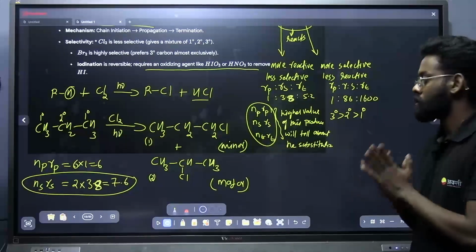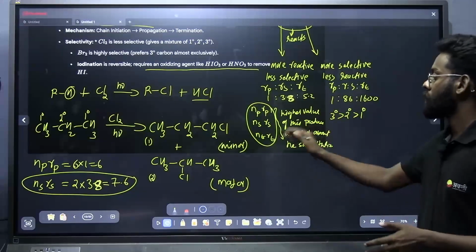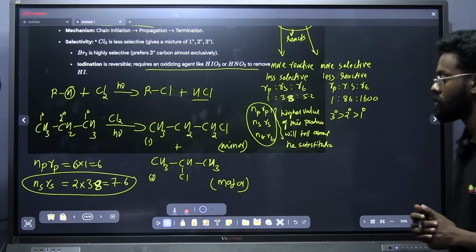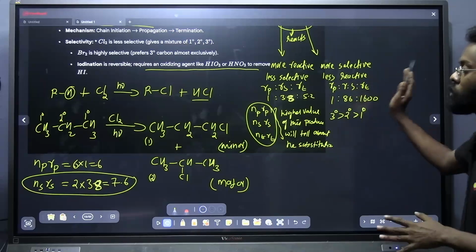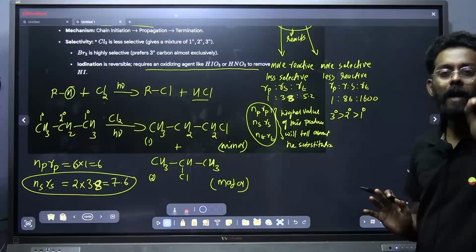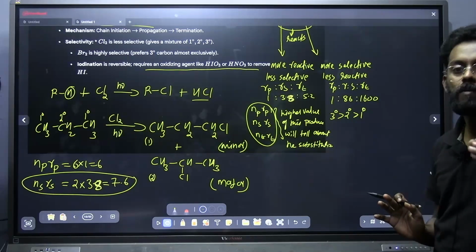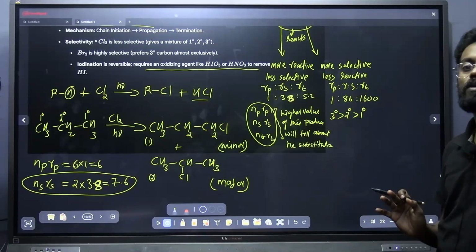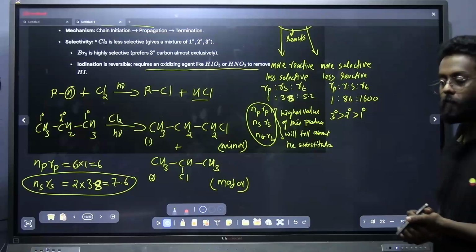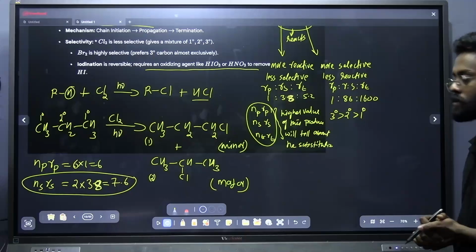Don't make any mistake about which is the major one and which is the minor one. Just go through the NP-RP, NS-RS or NT-RT product and check which is the higher value. That is going to be our answer. And in the case of bromine, no need to think about anything. Bromine will add to the tertiary carbon first, and if there is no tertiary hydrogen, it will go to the secondary hydrogen and then primary. That is the only thing you should note down. Is it clear, students? Can we go to the next?